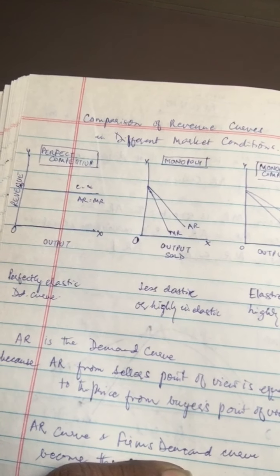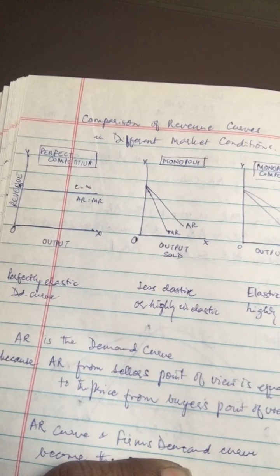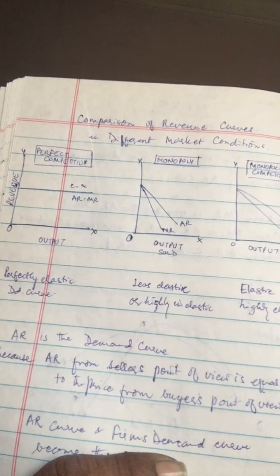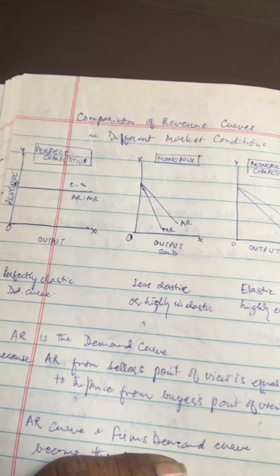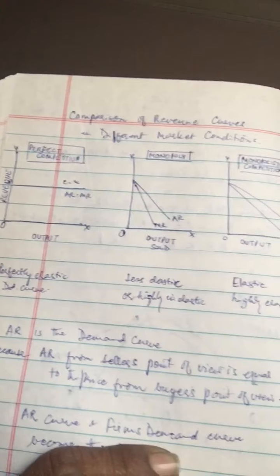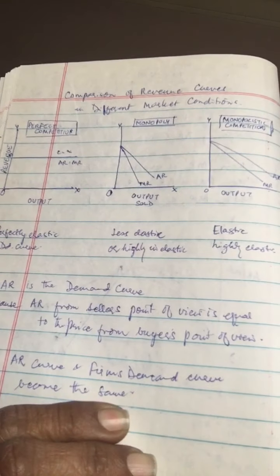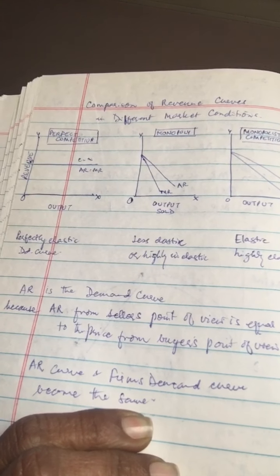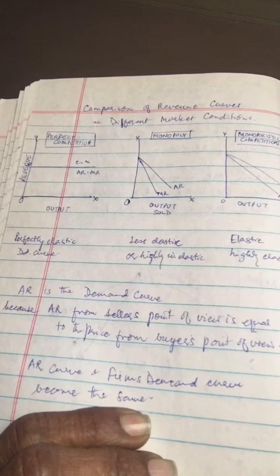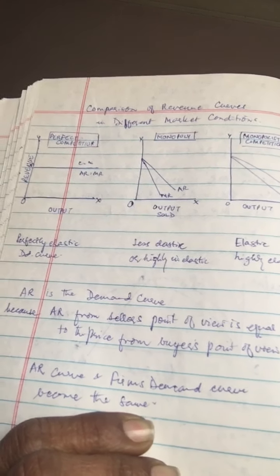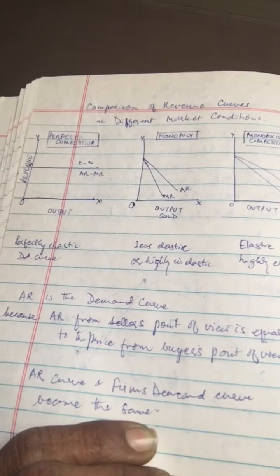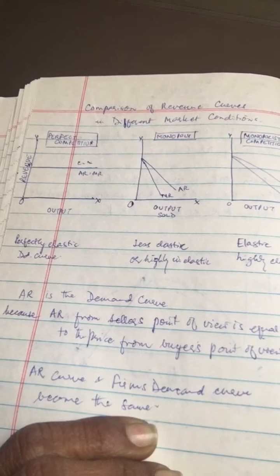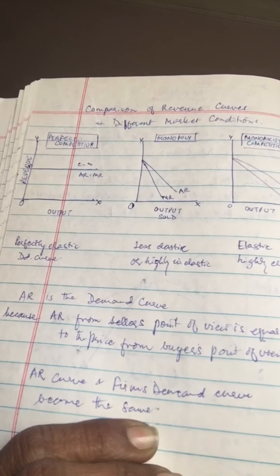So AR and MR curves are less elastic as compared to the AR and MR curves in monopolistic competition. Why? For the simple reason that in a monopoly, there's no one else making that product. The monopoly firm's product is unique, and hardly anybody knows about any similar product. That is why the elasticity is very little.